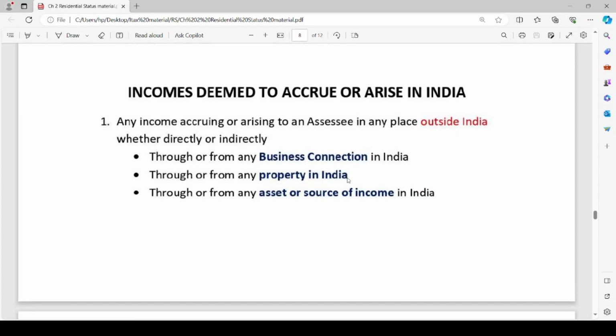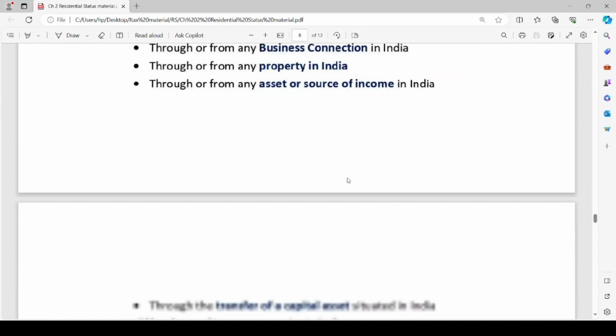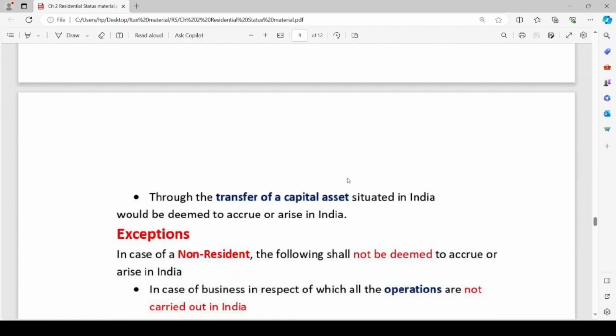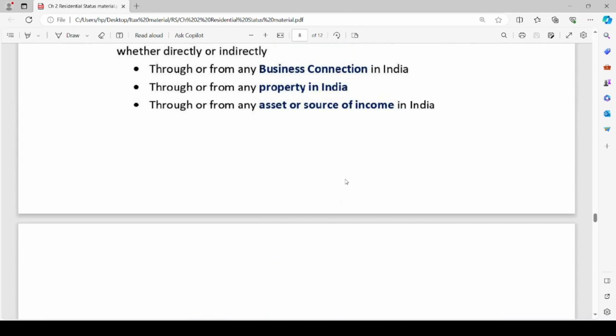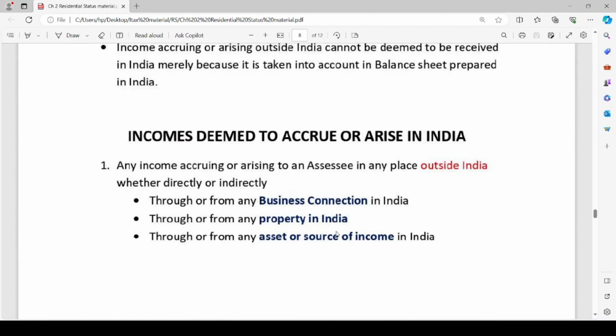Similarly, if a person is receiving an amount out of transfer of a capital asset which is situated in India, the asset may be tangible, intangible, movable or immovable property. If a person is able to earn any income out of a transfer of capital asset, out of any asset or source of income in India, out of property in India, all such incomes are deemed to accrue or arise in India.